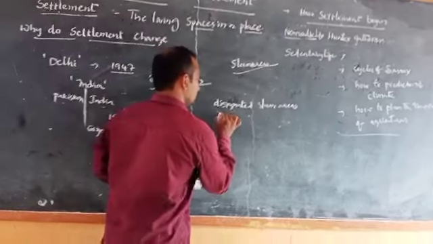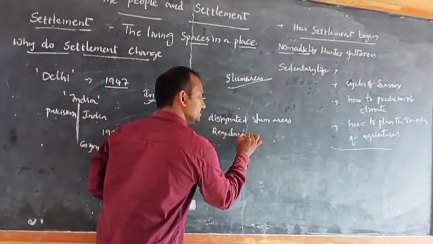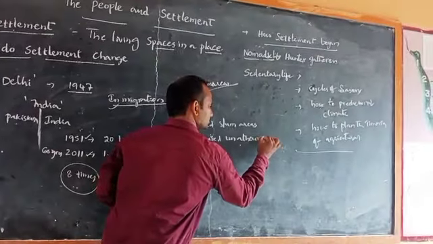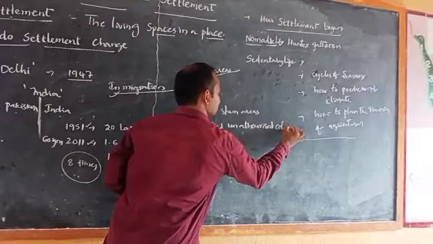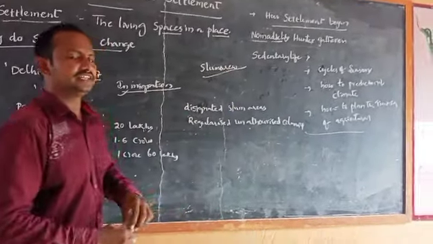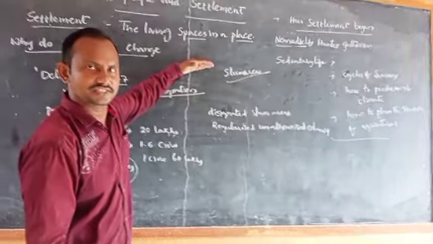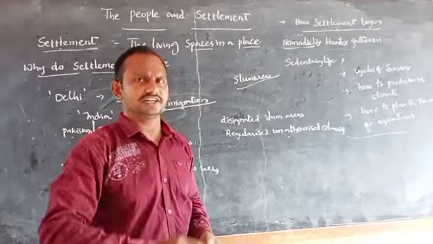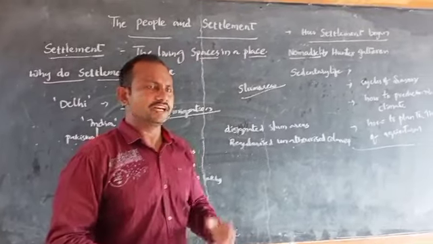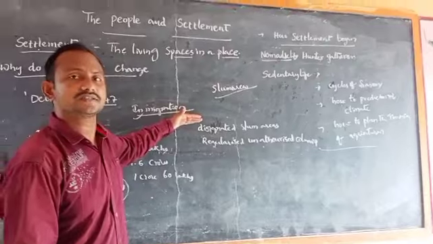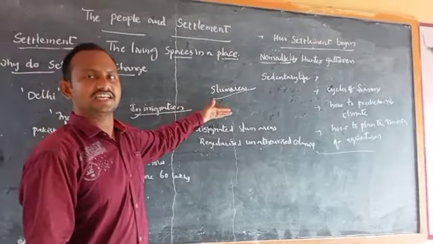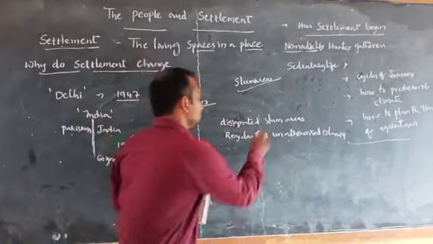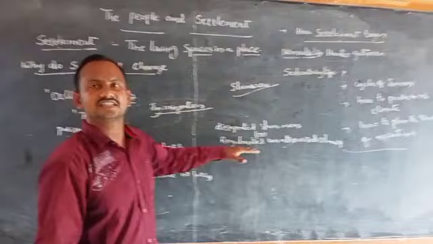Otherwise, regularized unauthorized colonies. If we find that Delhi has so many slum areas, most of the slum areas do not have any legal authority, nothing but legal acceptance. But in the course of time, some of the slum areas were accepted by the local authorities. Those slum areas are known as designated slum areas, otherwise regularized unauthorized colonies.